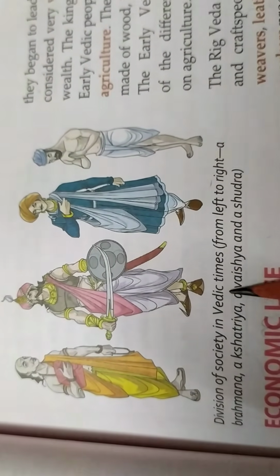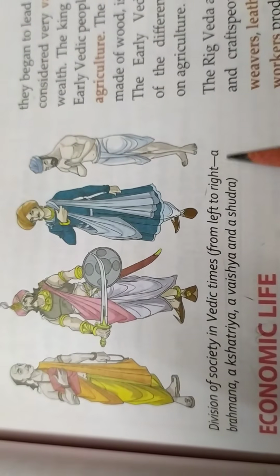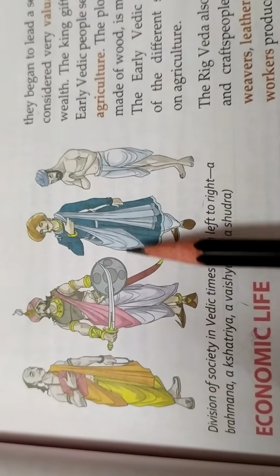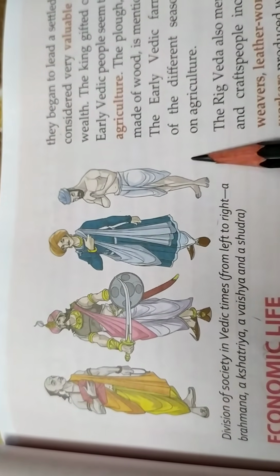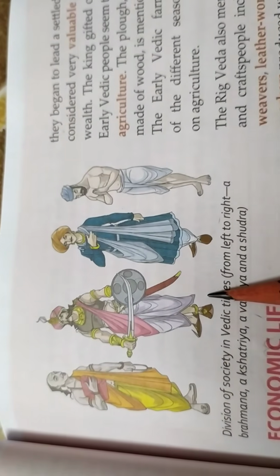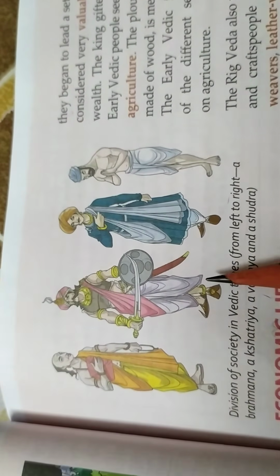So as you can see in this picture, the division of society in Vedic times, from left to right, this is a Brahmana, this is the Kshatriya, this is a Vaishya, and this is the Shudra. So according to the occupation, the society was divided during the Aryan period.